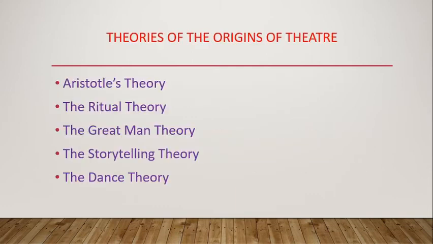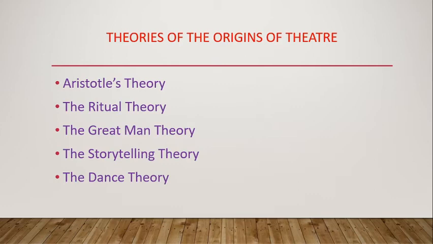So let's start with the theories of the origin of Greek theatre. There are 5 to 6 theories, and I have included 5 theories here. We are going to start with the Aristotle theory. There is almost no written evidence from which to draw information about the origin of Greek drama. The explanation is Aristotle's Poetics, one questionable source of ancient evidence about the origin.